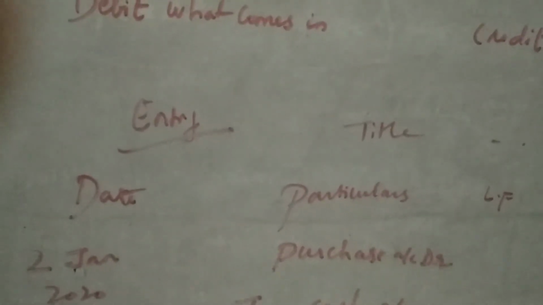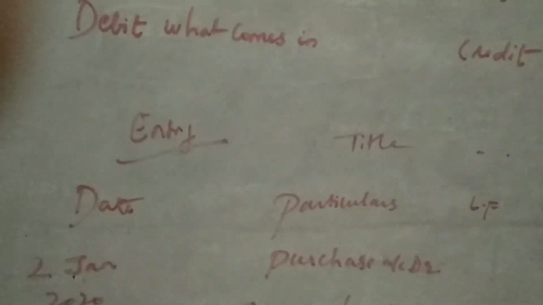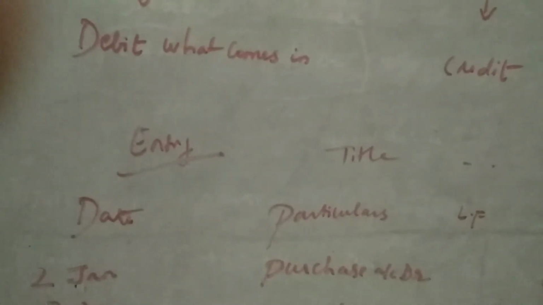Bought goods for cash. This is the narration.